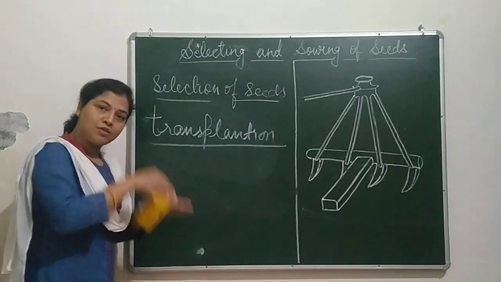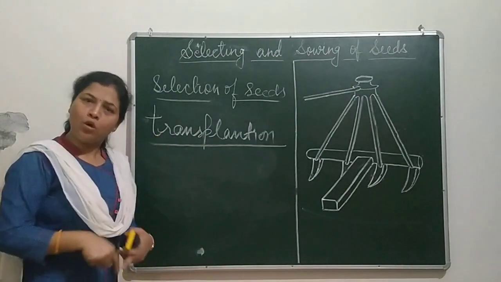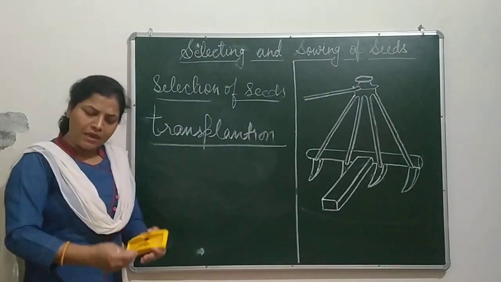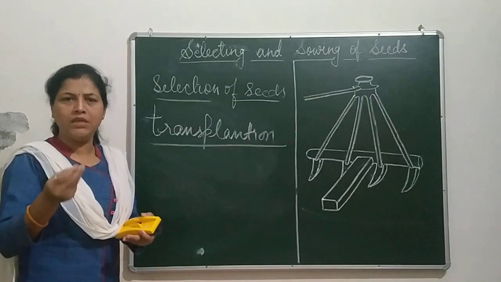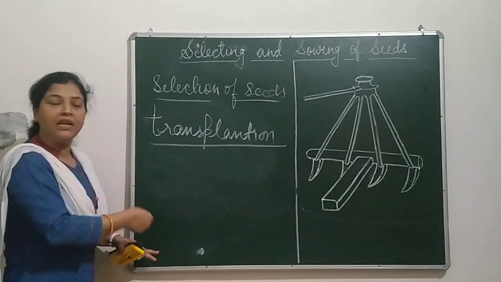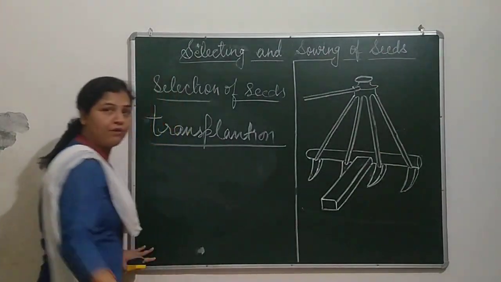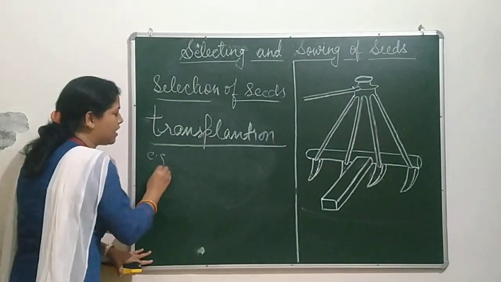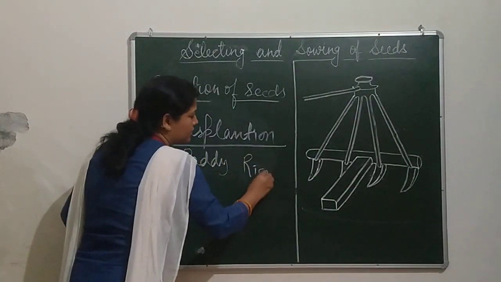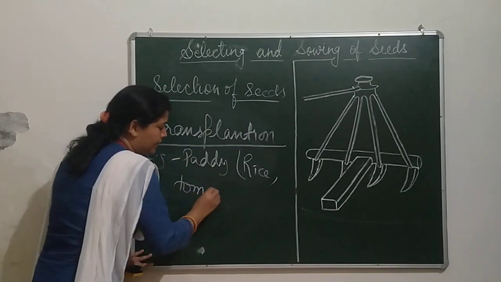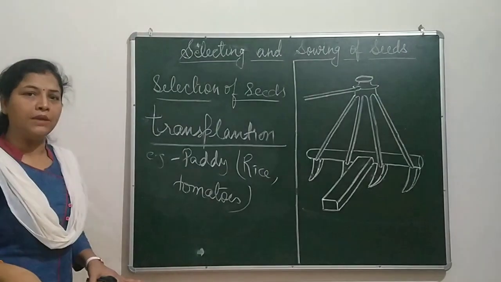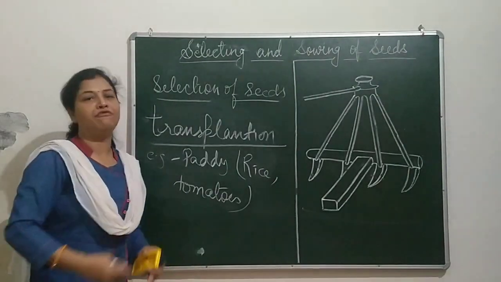First of all, the seeds are sown in a small piece of land, you can say a nursery. In the nursery it is sown, and when plants start growing, when some leaves start appearing in the plants, then they are transferred to the main field. And this process is known as transplantation. Examples: paddy, meaning rice plant, and tomatoes. These are all first sown in the nursery and then transferred to the main field.